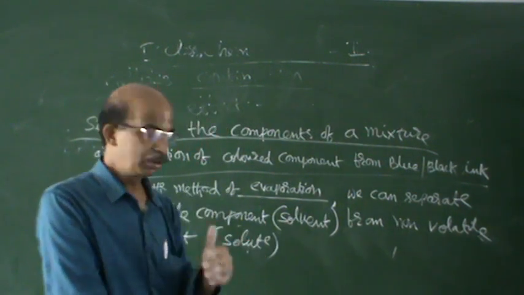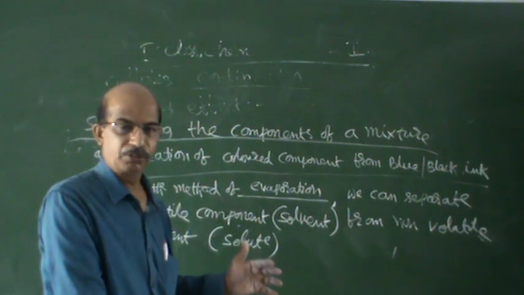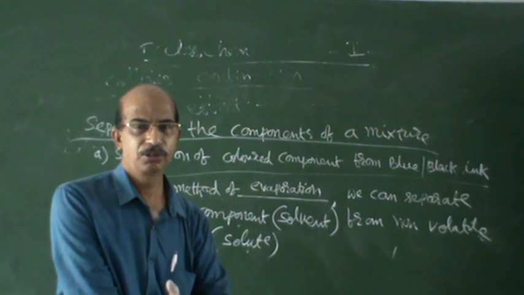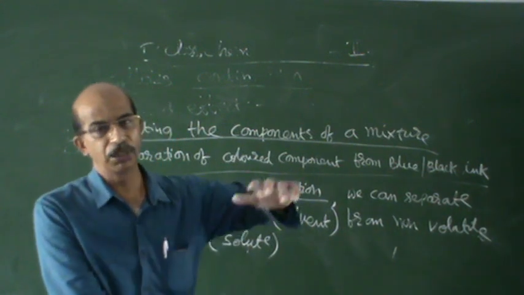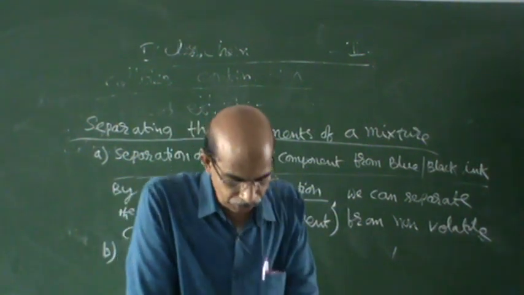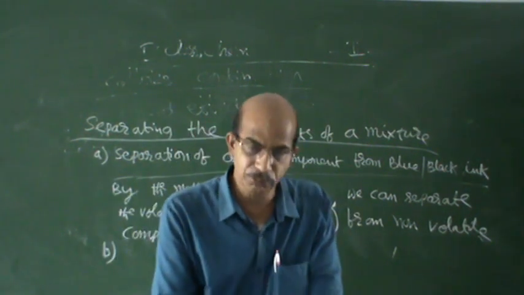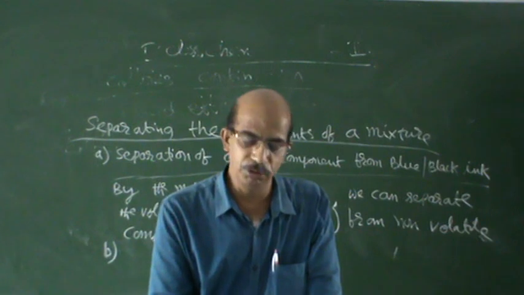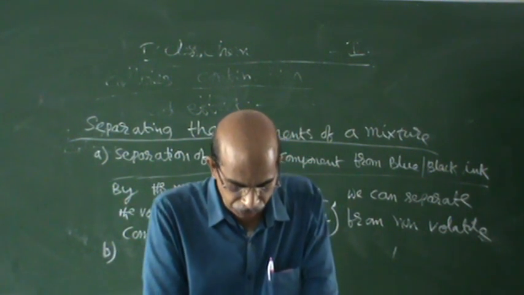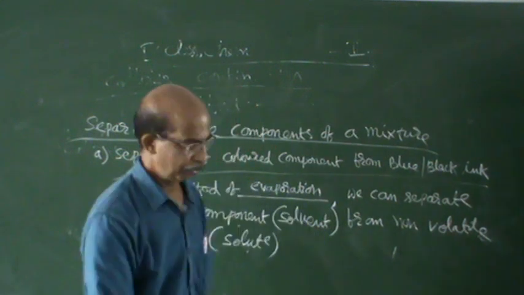So, a very simple procedure we are taking up first to separate those different colors from that water part. That method is called evaporation. The answer is evaporation. Conclusion is evaporation. The second method is the separation of cream from milk.